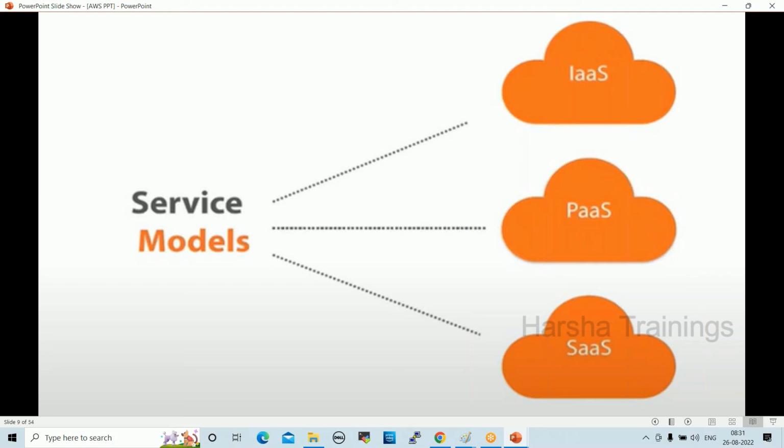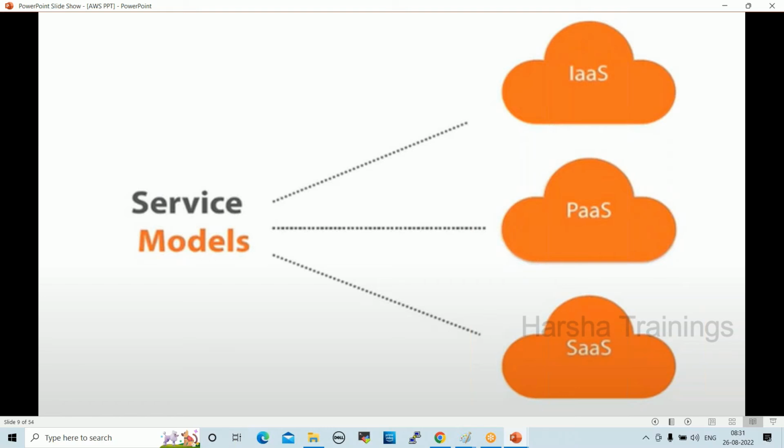PaaS, platform as a service. For example, Kubernetes is already integrated with Google Cloud, and also AWS and Azure. In AWS, we have the EKS service, Elastic Kubernetes Service.